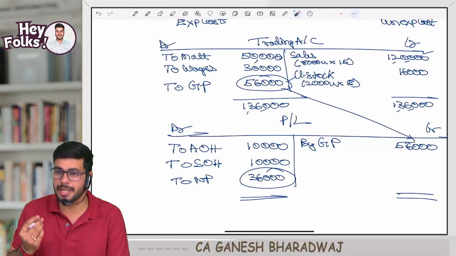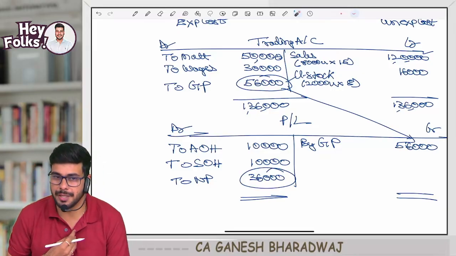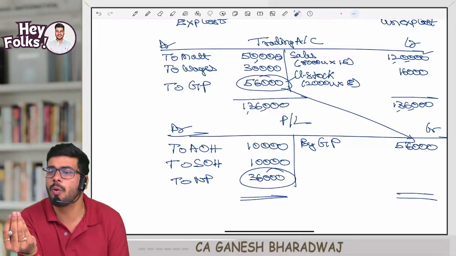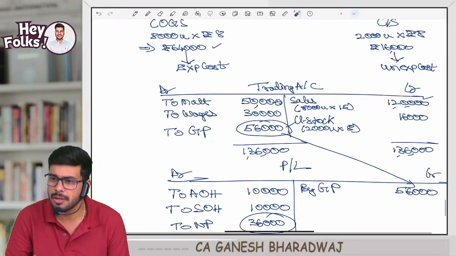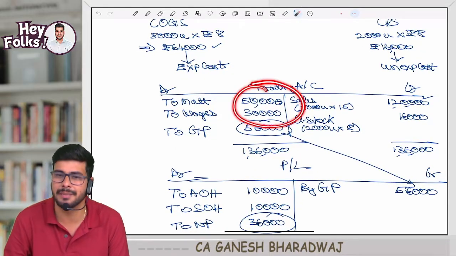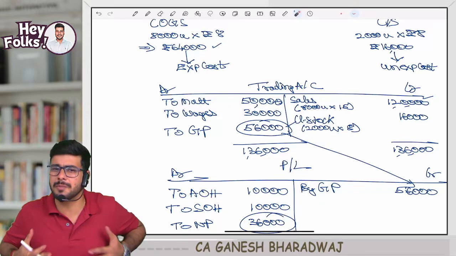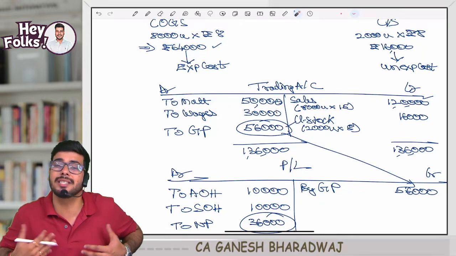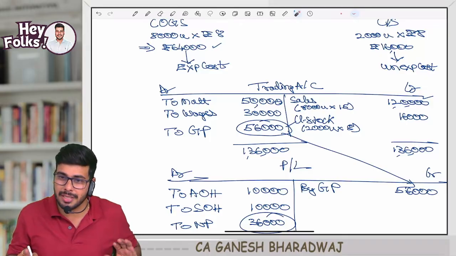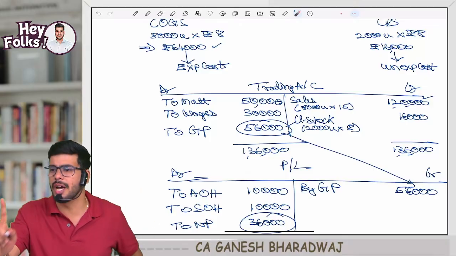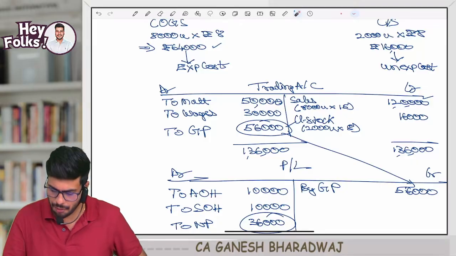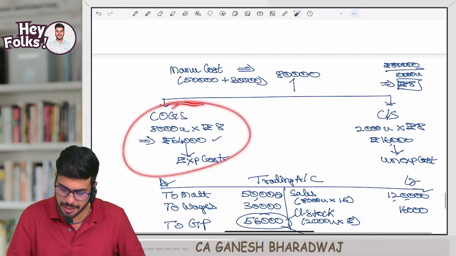And one more thing I'm telling you, product cost means what? The cost I consider for the purpose of stock valuation. What is the cost I consider for stock valuation? The cost incurred inside the factory. That is manufacturing cost. So product cost means manufacturing cost. That is the cost I consider for stock valuation. So product cost expires to the extent of cost of goods sold. This is what we did here.